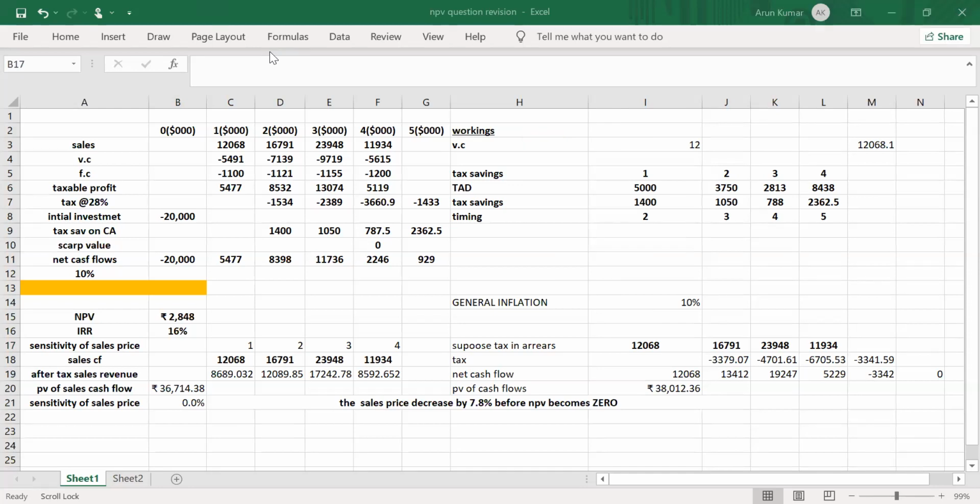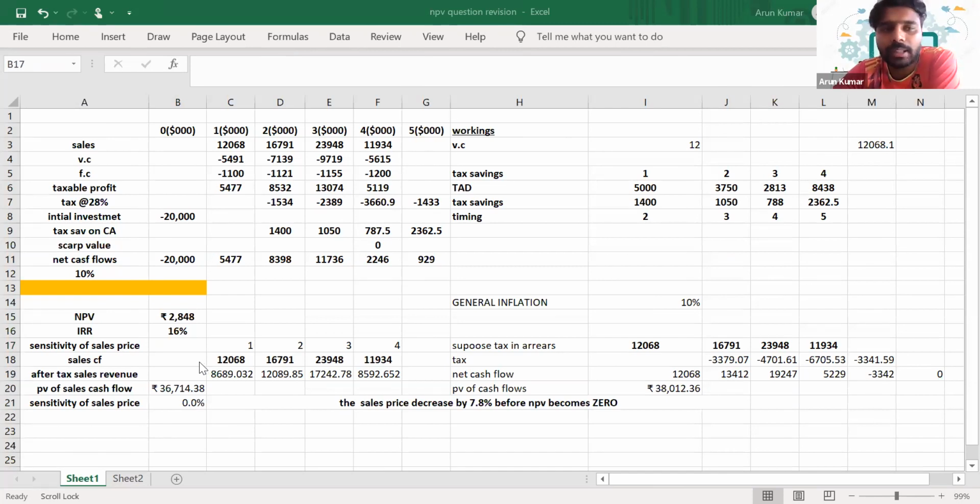If you want to calculate the sensitivity of a sales price, we know that if there is a change in the sales price, it will ultimately impact your sales revenue cash flow, right? So we have to consider the sales revenue. Okay, sales revenue is the relevant cash flow. So we should consider that cash flow to calculate the sensitivity of a sales price. Now the question is, how will you calculate it?